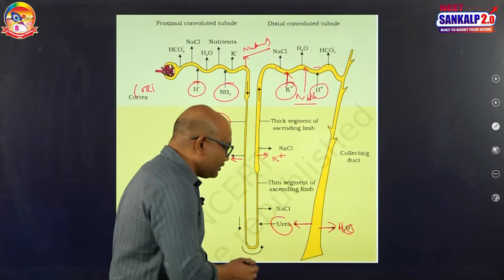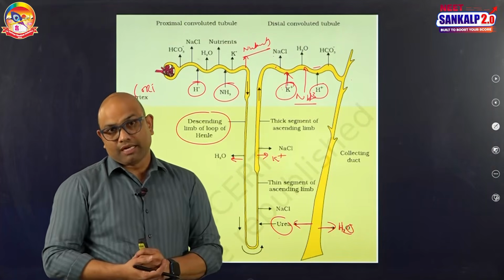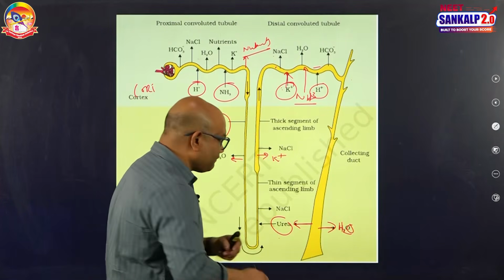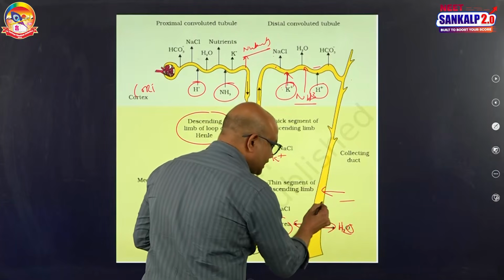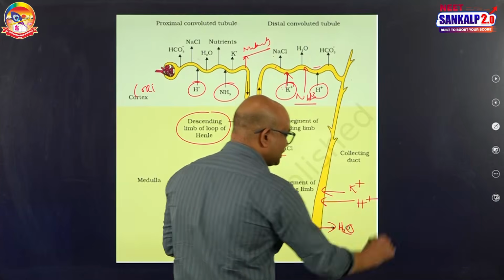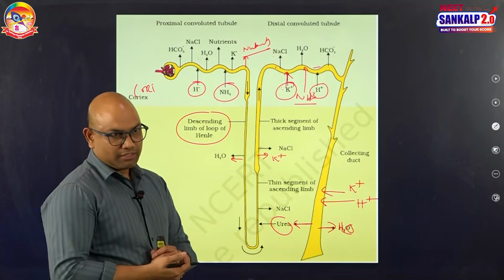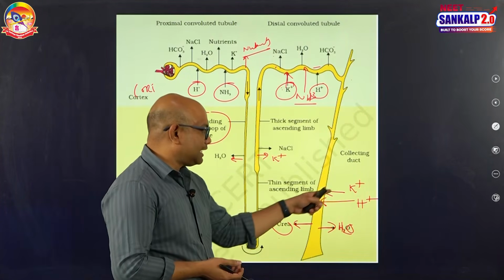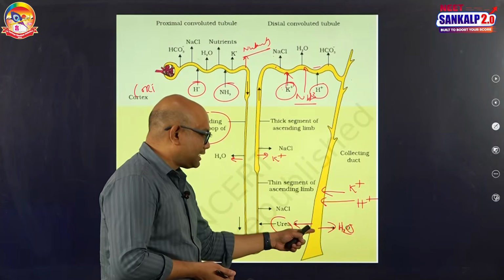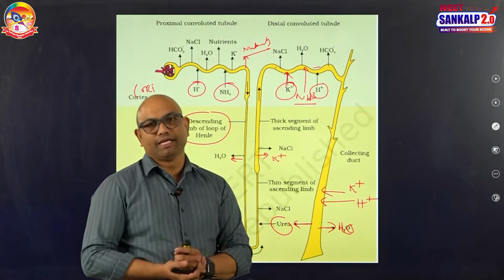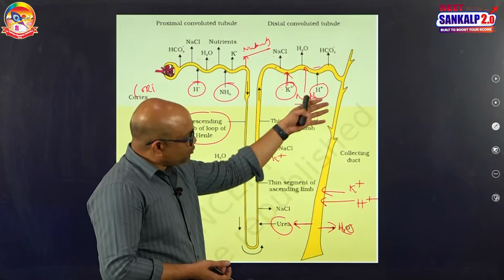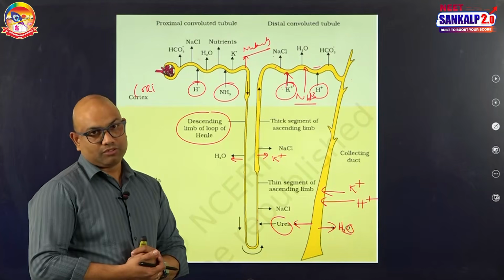And this absorption of urea, a nitrogenous waste, generally occurs by passive transport. Along with that, some components are secreted into the collecting duct. What are they? K plus and H plus will be secreted into the collecting duct. Components that are absorbed from the collecting duct are water and a slight amount of urea. So I can say a huge amount of water is absorbed from the collecting duct, no doubt at all.